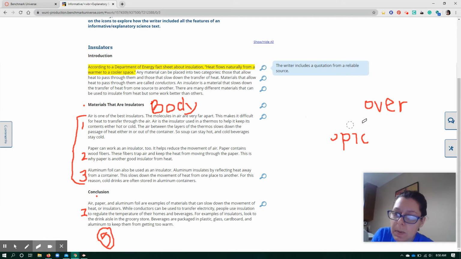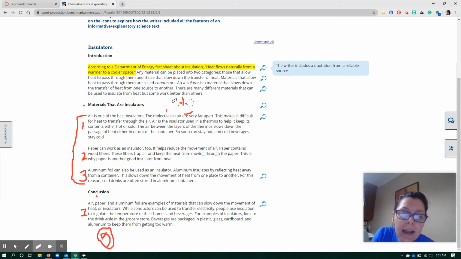Now, notice some of the paragraphs on this page are really short. Like the second body paragraph has 1, 2, 3, 4, 5 short sentences. This is not a very long paragraph. And I'm going to tell you exactly what I need to see in your paragraphs. And it's not a specific sentence requirement. I'm going to tell you what I need to see, but again, it's not a specific sentence requirement. Then we'll go over that as well.